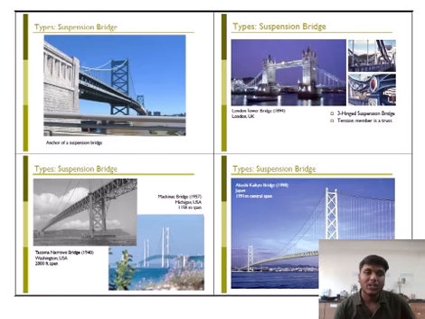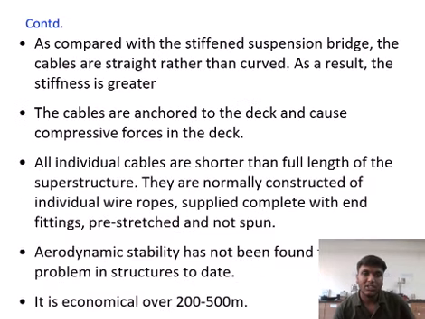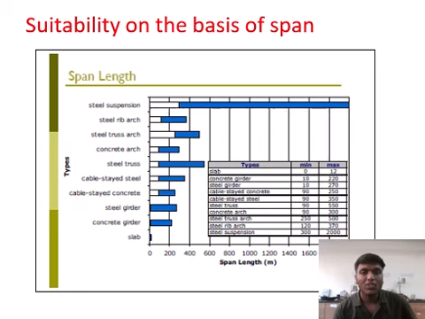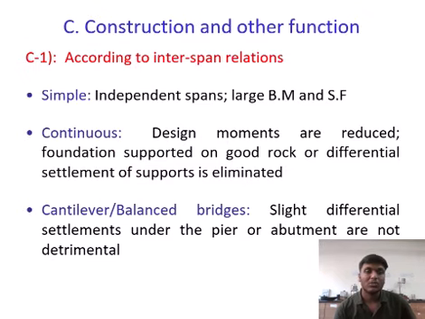Suspension bridge stability is chosen on the basis of plan and span length: steel suspension, steel truss. Span length and stability decide which type of bridge and girder we use for that span, whichever is more suitable for construction and other functions.